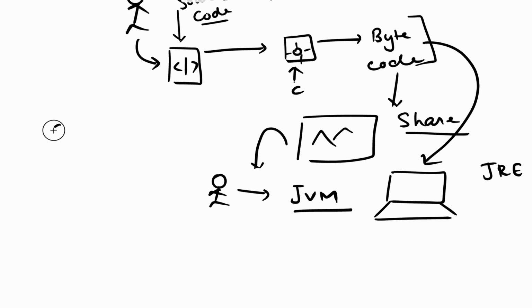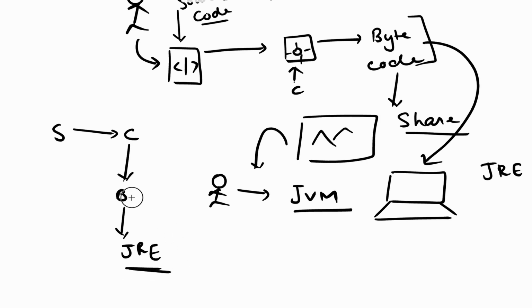So first of all, a source code is prepared and written by the developers. Then this source code is given to the compiler. Okay, the compiler generates a bytecode which is not readable by humans, and you cannot edit it, and you can publish this bytecode. Okay, and to run this bytecode, basically you need to have JRE, which stands for Java Runtime Environment, installed on your machine. Okay, and using this JRE, you can run this bytecode on your machine. So this was the architecture of Java.